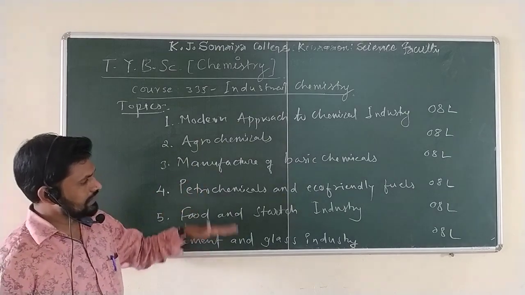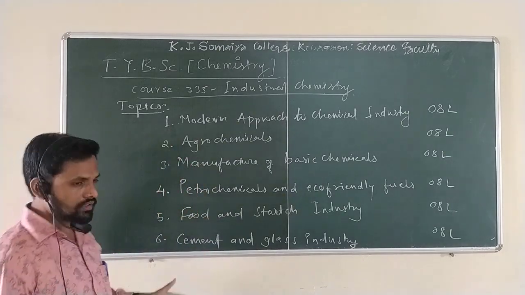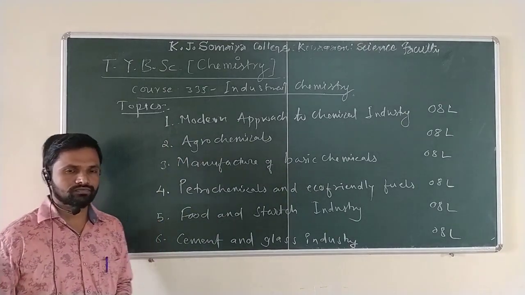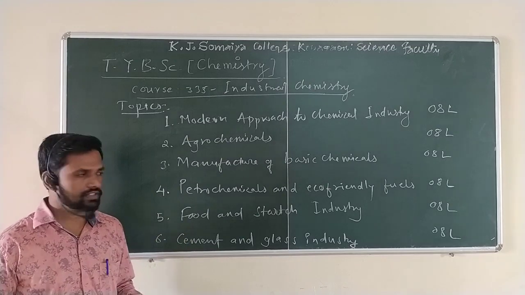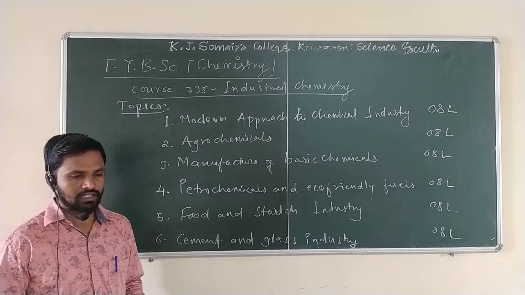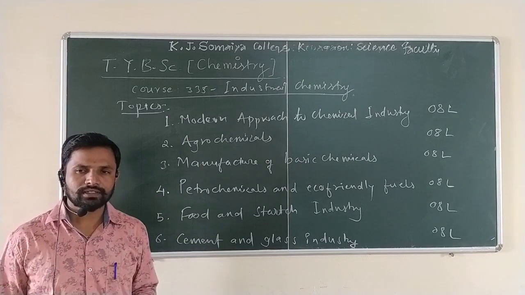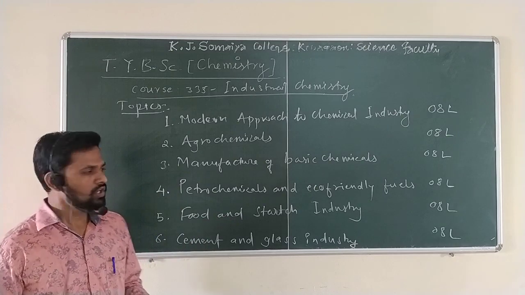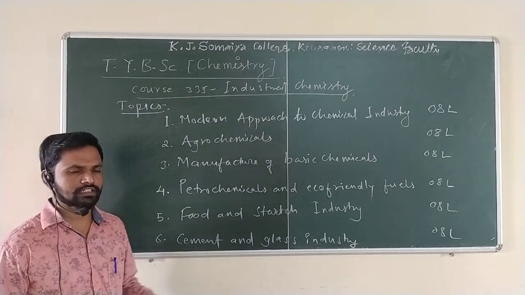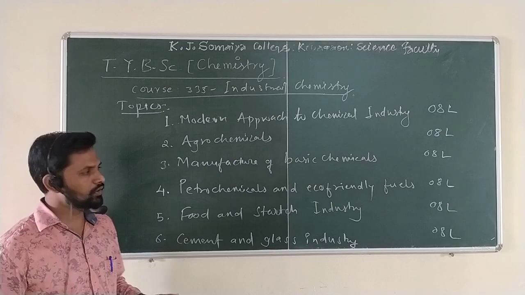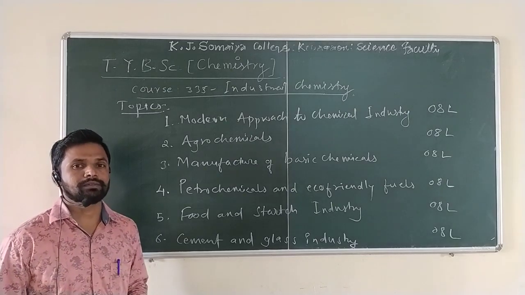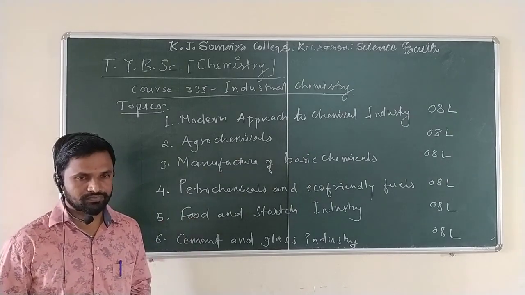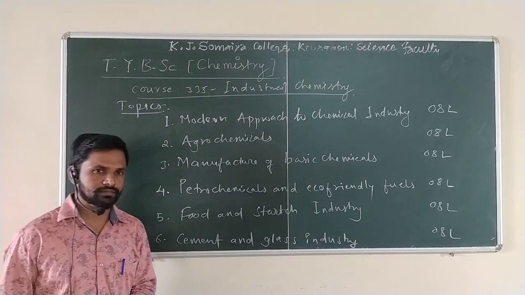As we can see, all 6 topics are completely related to the industries, or industrial chemistry, in society. After completion of BSc or higher education such as PG in chemistry, most of the industries require employees from chemistry, because chemistry is the backbone of all industries.